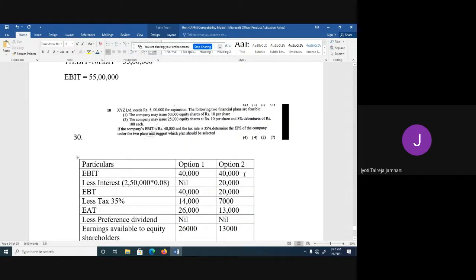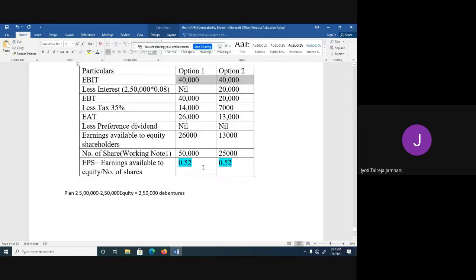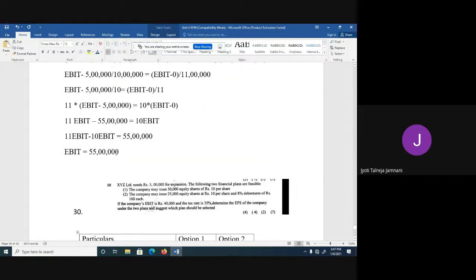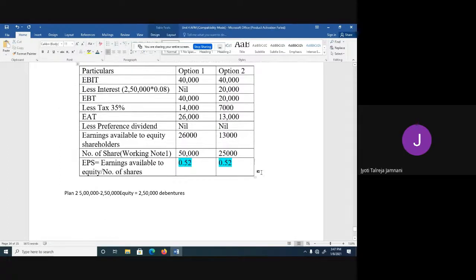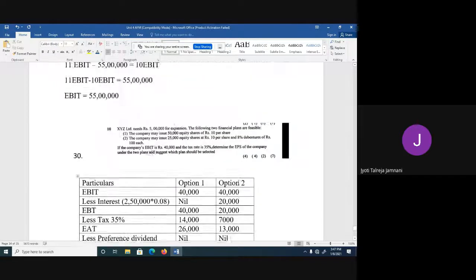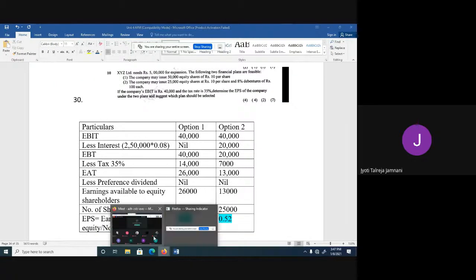You can say this is the break-even EBIT. At this level of EBIT, both the plans will have the same EPS. In the above, we calculated at what level of EBIT both the plans will have the same EPS. Okay, so this is how you will have to solve this sum, and this is the answer. So this was it for today's class.